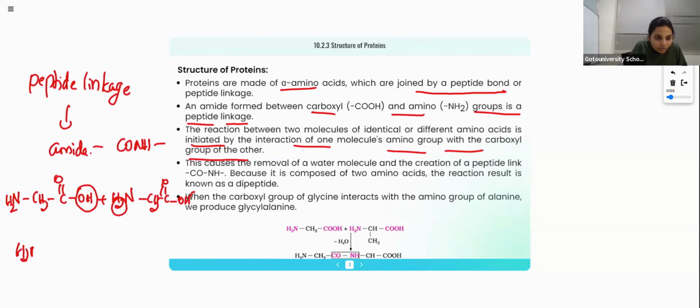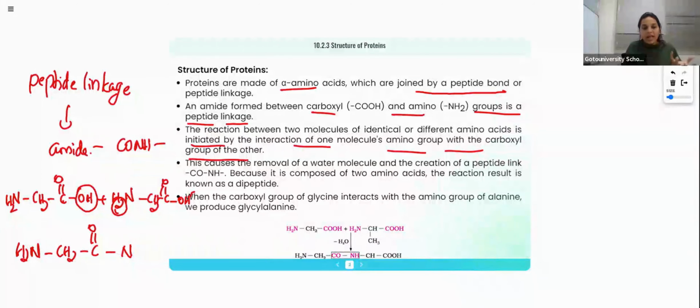Here there is no change. CH2, no change. C double bond O, no change. But this OH group is removed. So this CO group will connect to this nitrogen. From this NH2, only one hydrogen is removed along with this OH group for removal of a water molecule.